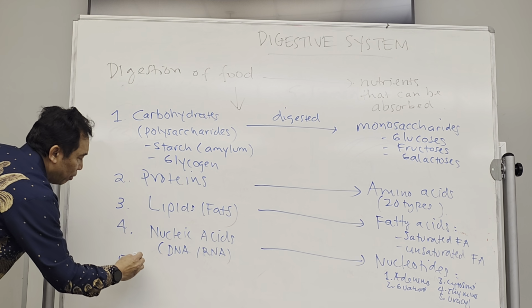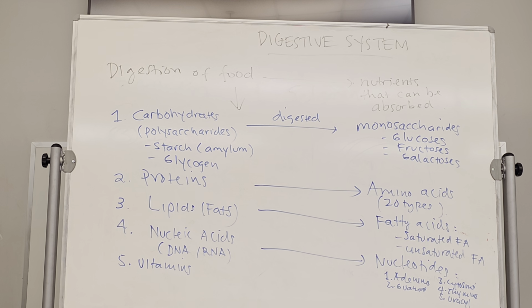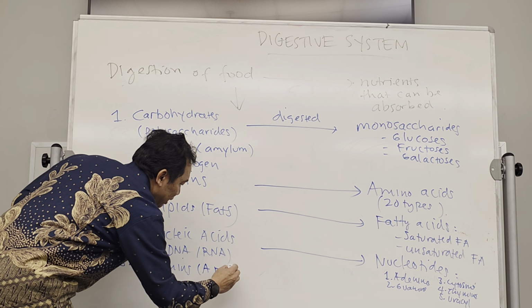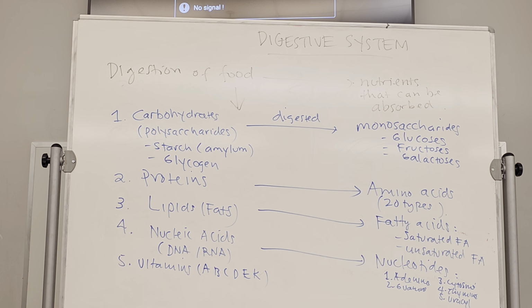like for example, vitamin. Okay, we need vitamin because vitamin is called also coenzyme. There are several enzymes that cannot work without vitamin. So vitamin. There are several types of vitamin, like for example, A, B, C, D, E, K vitamin.